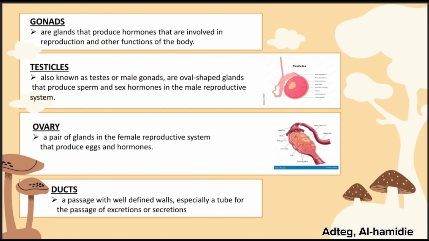Gonads are glands that produce hormones that are involved in reproduction and other functions of the body. Testicles, also known as testes or male gonads, are oval-shaped glands that produce sperm and sex hormones in the male reproductive system. Ovary, a pair of glands in the female reproductive system that produce eggs and hormones. Ducts, a passage with well-defined walls, especially a tube for the passage of excretion and secretion.